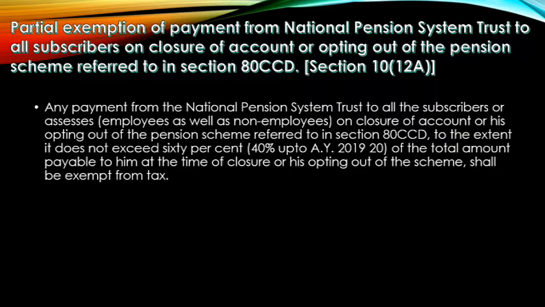From National Pension System Trust to all subscribers on closure of account or on opting out of the pension scheme referred to in Section 80CCD, Section 10, Subsection 12A. Any payment from the National Pension System Trust to all subscribers or assessees on closure of account or on opting out of the pension scheme referred to in 80CCD, to the extent it does not exceed 60%, 40% up to assessment year 2019-20, of the total amount payable to him at the time of closure.